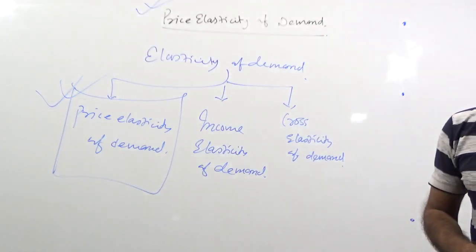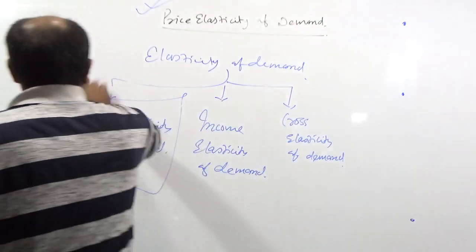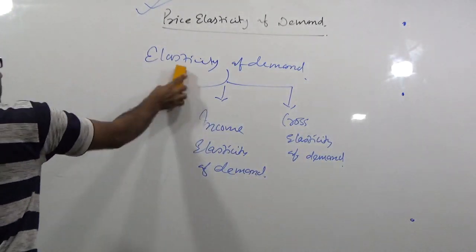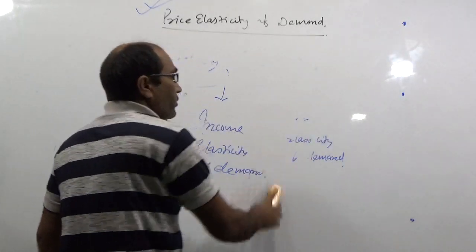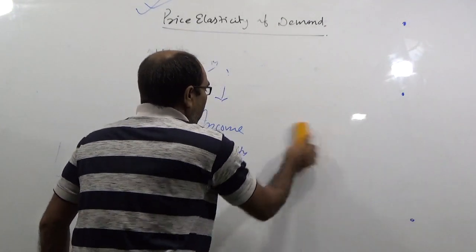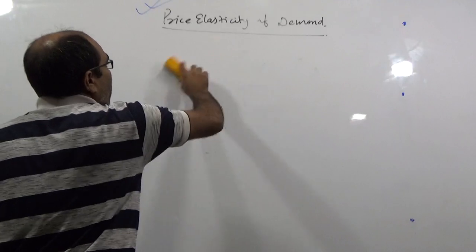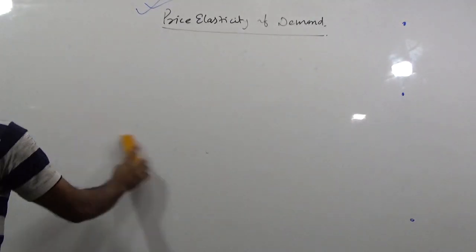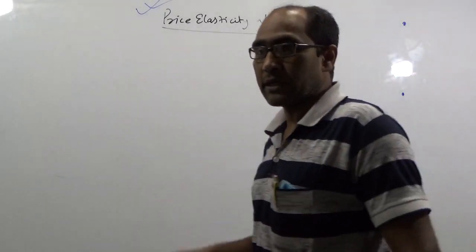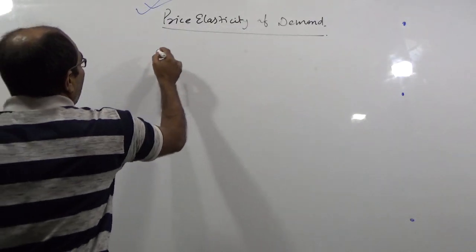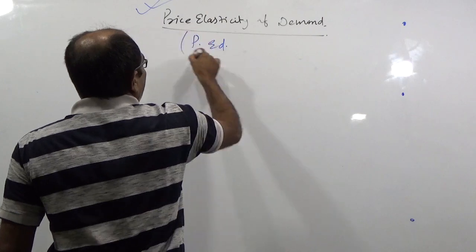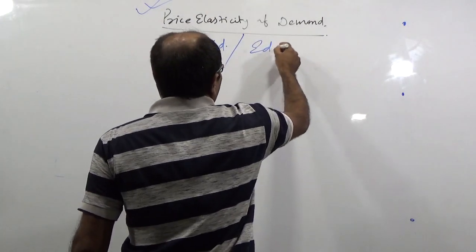So, to distinguish price elasticity from other elasticities, you have two options. One option is to use the capital letter P before ED to denote price elasticity, or you can frequently use ED alone to denote price elasticity. Either mention P dot ED, which is price elasticity, or ED only.